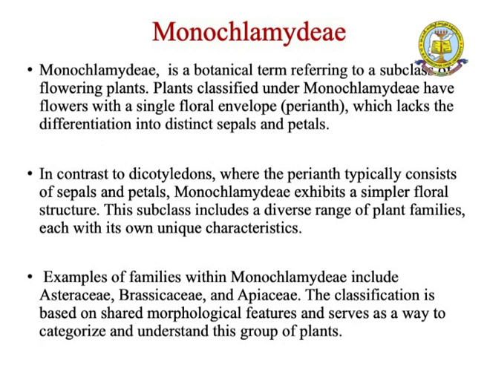In the context of dicotyledons, where the perianth typically consists of sepals and petals, Monochlamydeae exhibits similar floral characters. This subclass includes a diverse range of plant families, each with its own unique characters. The example families within Monochlamydeae include, first, the Asteraceae family, second, the Brassicaceae family, and next, the Apiaceae family. The classification is based on shared morphological features and serves as a way to characterize and understand this group of plants.